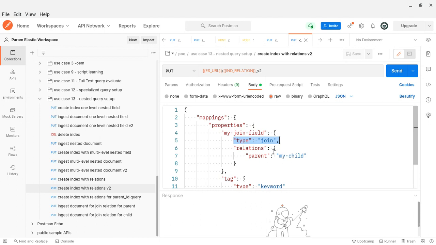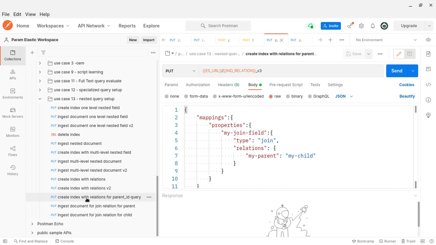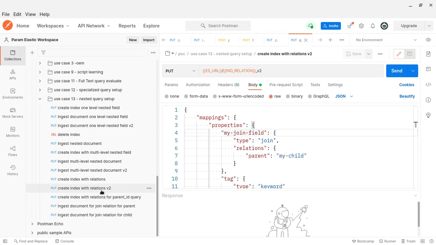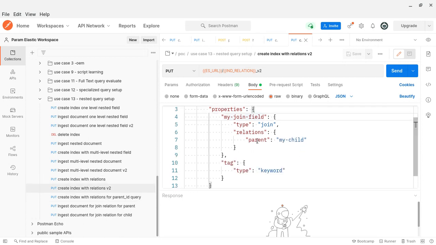Has child: I am a parent, I will have a set of children. This is the other way, I think. So again join, relationships my child. This is for parent ID. It is for child parent. Relations types, relations my child.